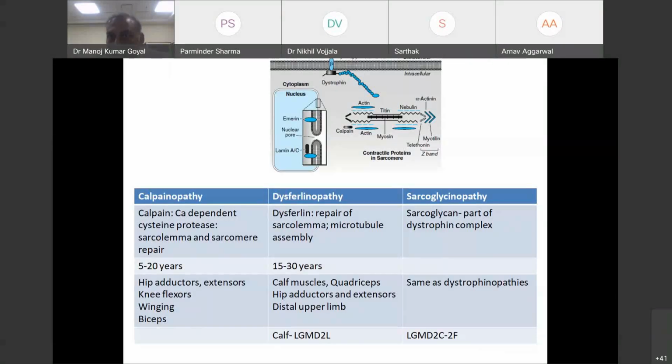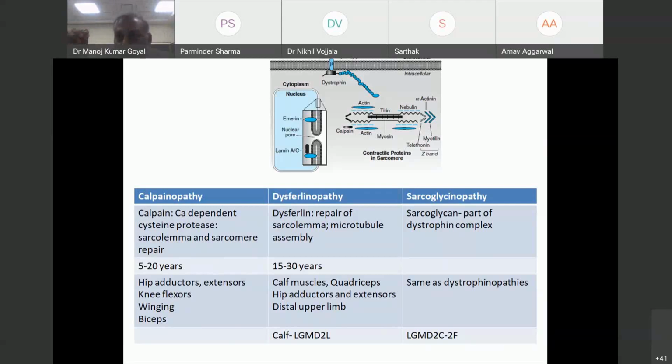So every muscular dystrophy has a characteristic feature. Like in calpainopathies, the characteristic muscles affected are hip adductors and extensors. The age of onset is 5 to 20 years. Calpain is an enzyme which helps in sarcolemmal repair.